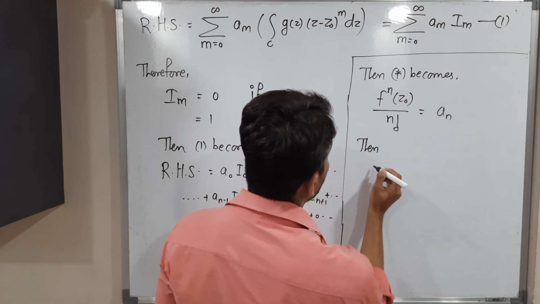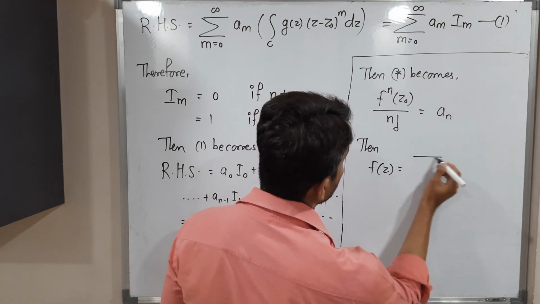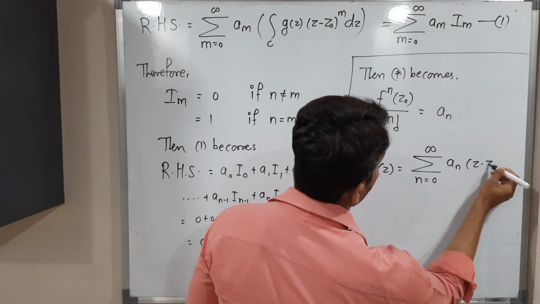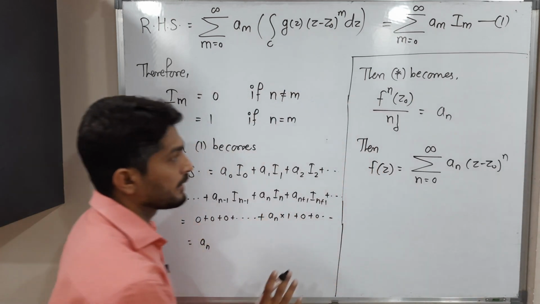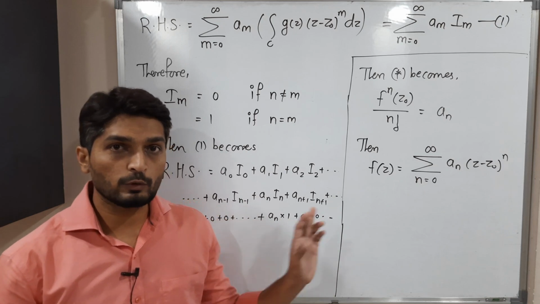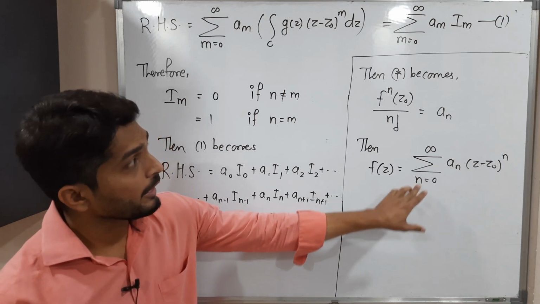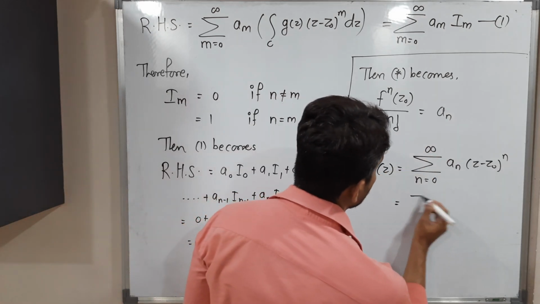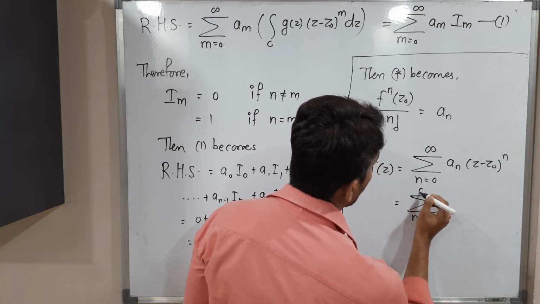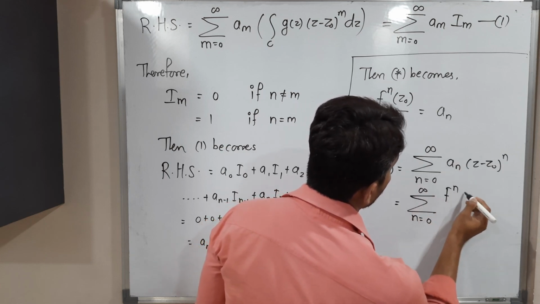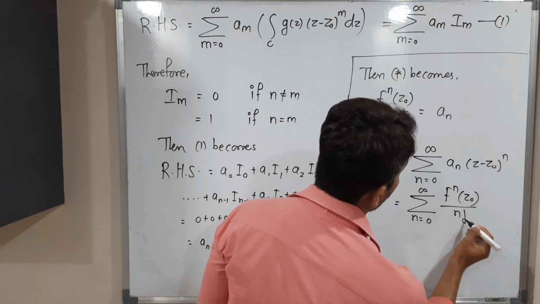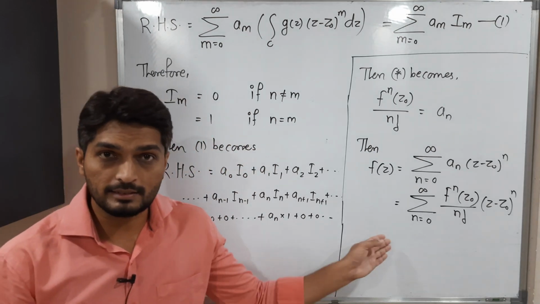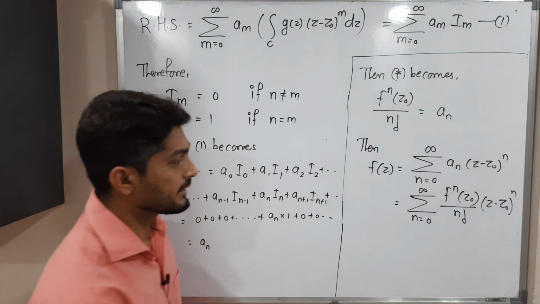Initially we have already mentioned the series of f of z is the summation, n running from 0 to infinity, of an (z minus z naught) raised to n. We have already mentioned this power series is convergent and converges to f of z. But right now we have the value of an, so let us put this value in this series. Then we have the summation, n running from 0 to infinity, of the nth derivative of f at z naught upon n factorial, times (z minus z naught) raised to n. So this is nothing but the Taylor series of f of z.